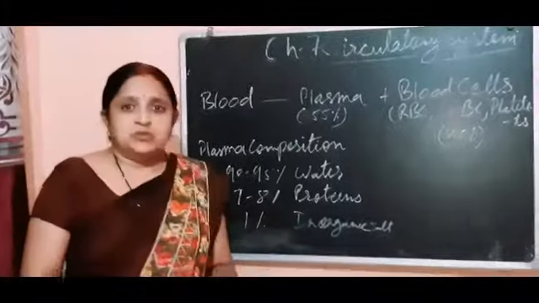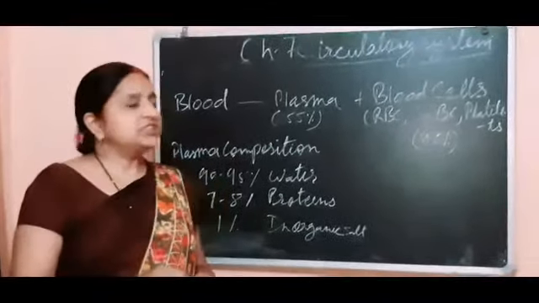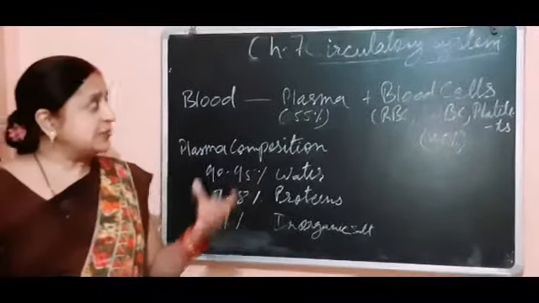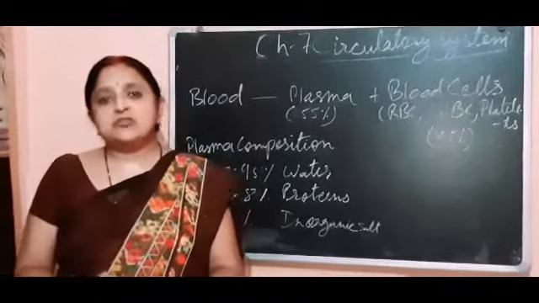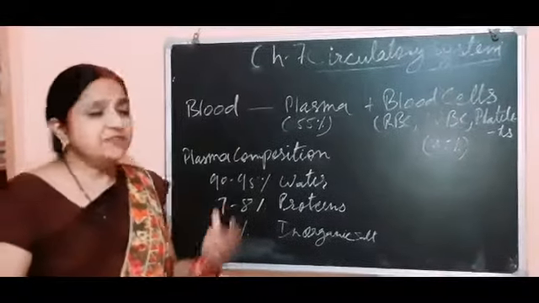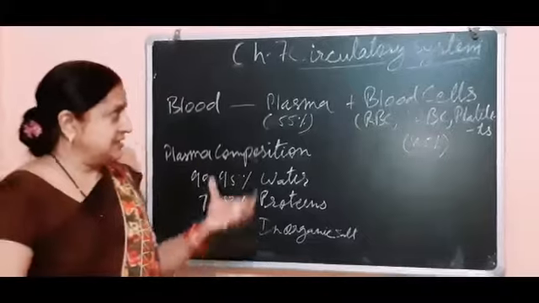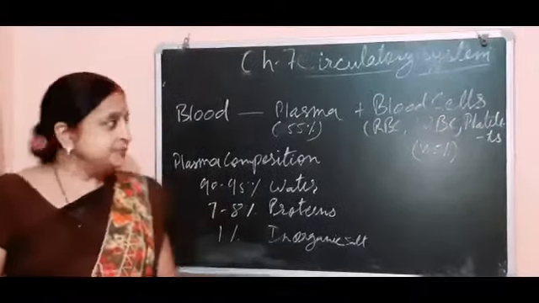The special organ involved in circulating the blood is the heart, and blood circulates in the vessels called blood vessels, and the lymph circulates in the lymph vessels. Now let's start with the blood.